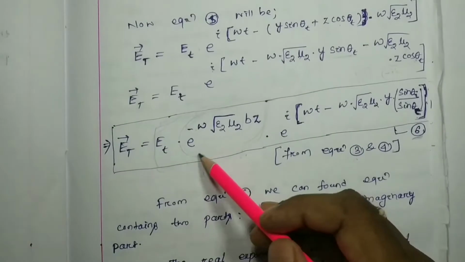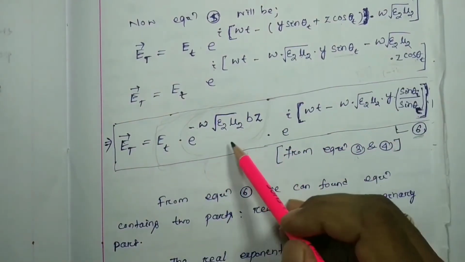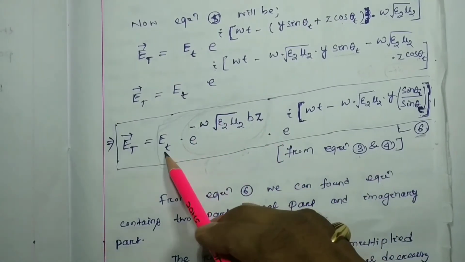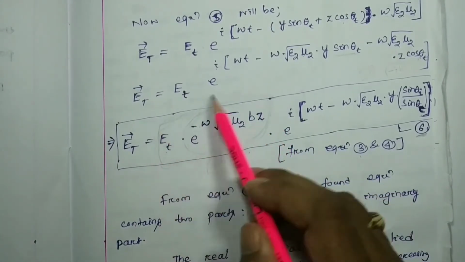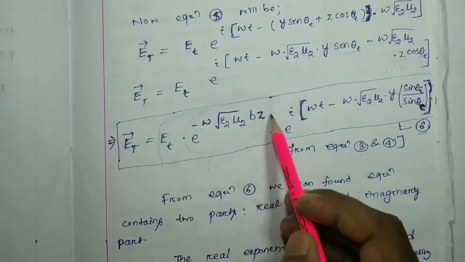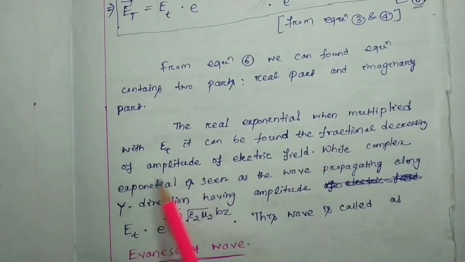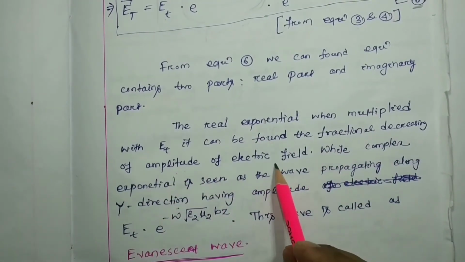When the real part is multiplied with this one, the whole indicates that Et decreases with increase of z. So the same thing has been written: the fractional decreasing of amplitude of electric field, while